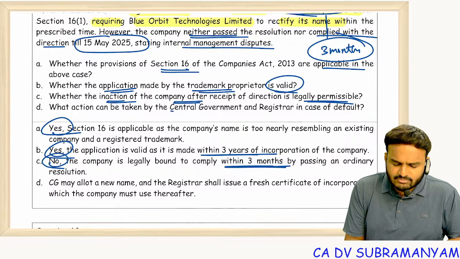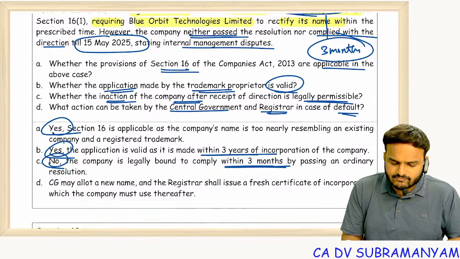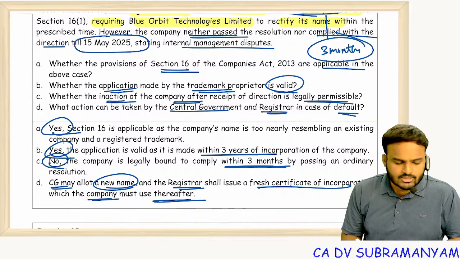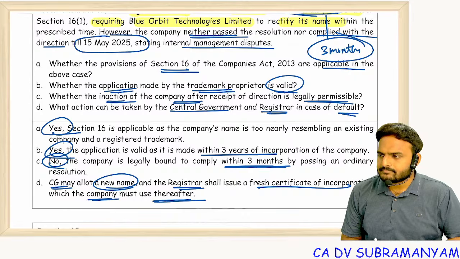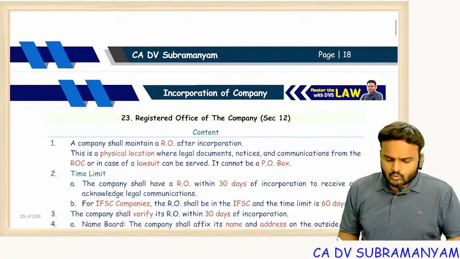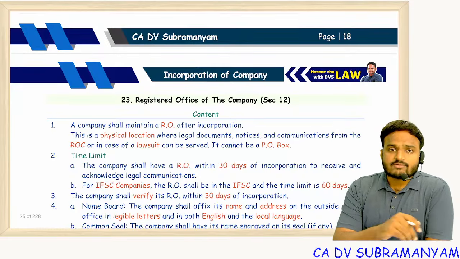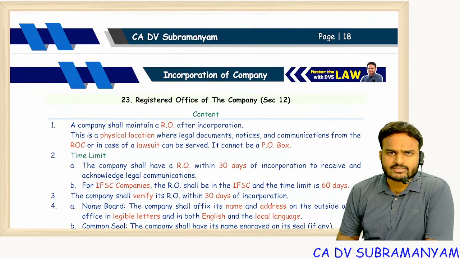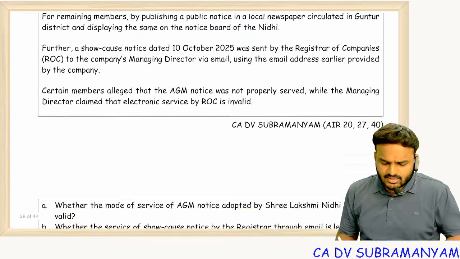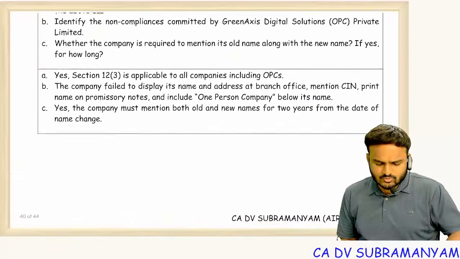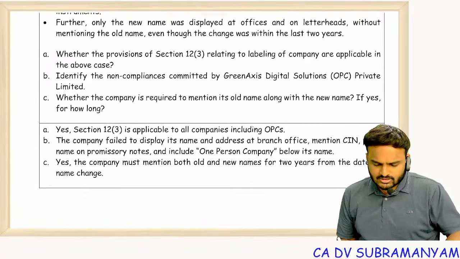What action can be taken by CG and ROC in case of default? CG may allot a new name. ROC shall issue a fresh certificate of incorporation, which the company must use thereafter. Still 4 more questions, and those 4 more questions are from exceptional points. I'll show you section 20, 21 like that. We'll see. I think the last question already, marathon revision is done with the last question. 14th question. Yeah, 14th question.